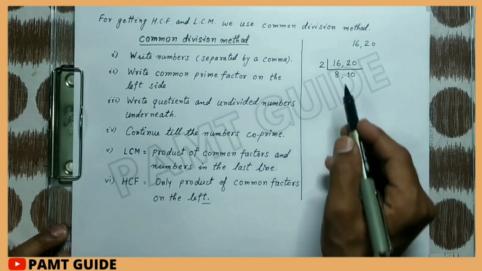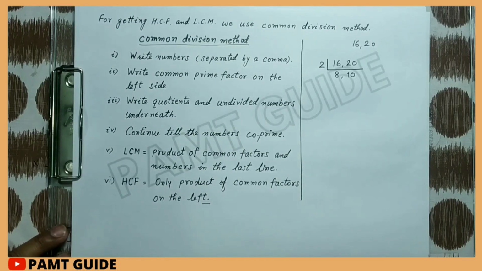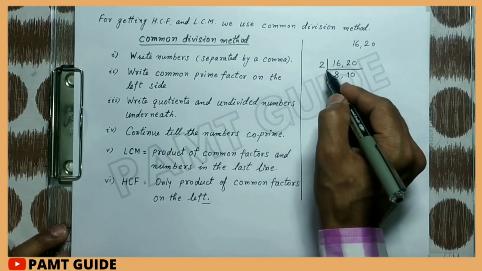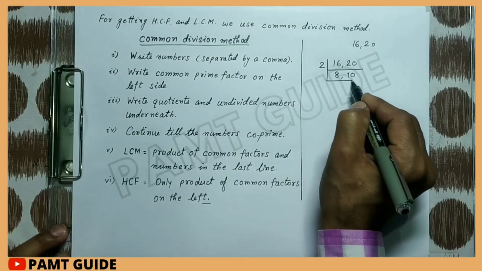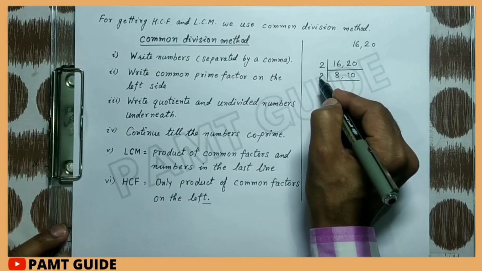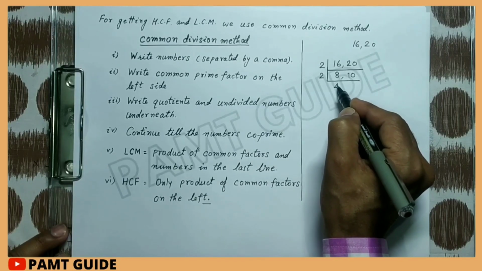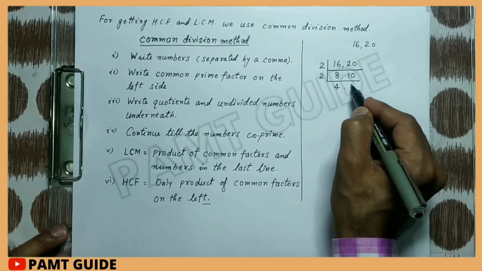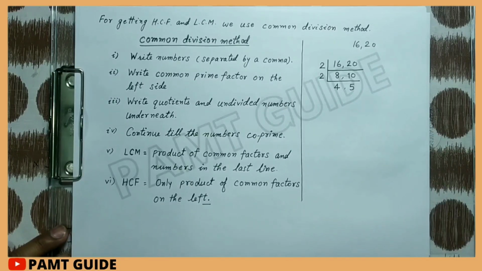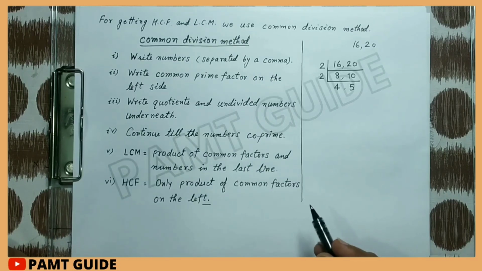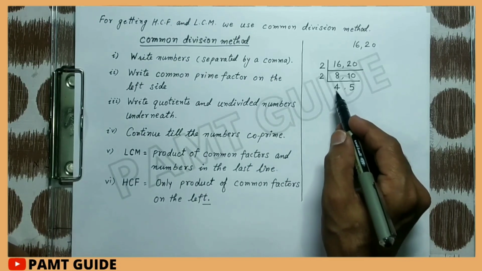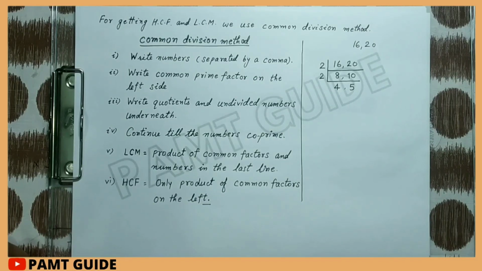Since these numbers, 8 and 10, are not co-prime, we go back to the second step and continue the process. Two 4s are 8 and 2 5s are 10. We stop here since 4 and 5 are co-prime numbers.